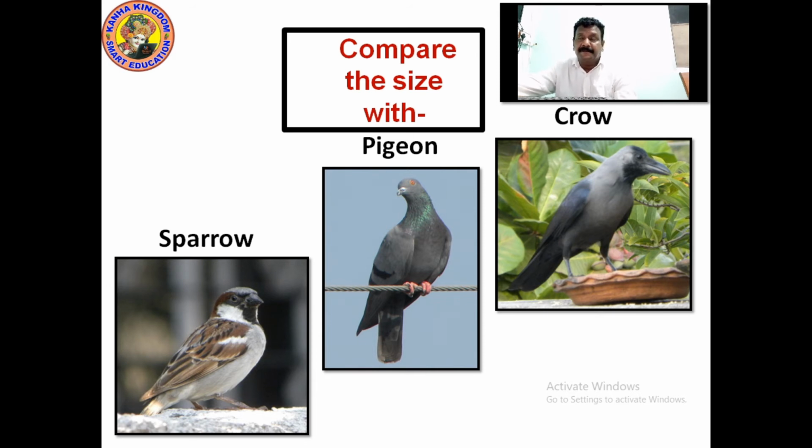It's a grown up pigeon, not a small one, and all the sizes will come out the same. Sparrows are also the same. Whenever you look at a sparrow, pigeon, or crow, it is of the same category, so the same size crows you will find all over. Or there is one more crow which is very, very black.